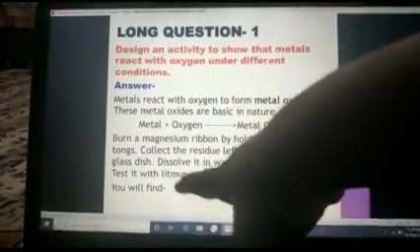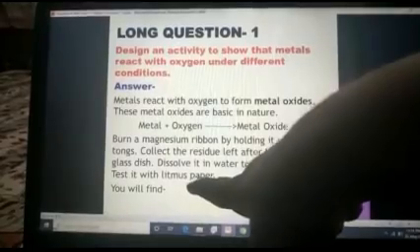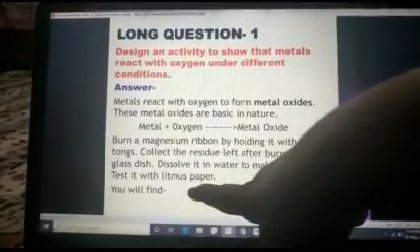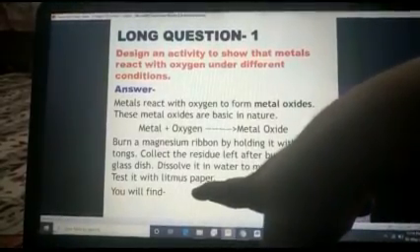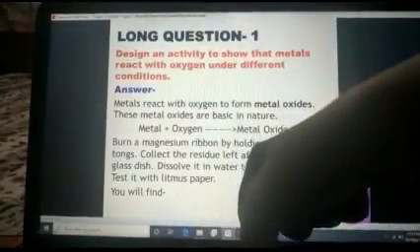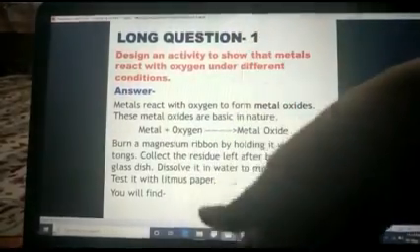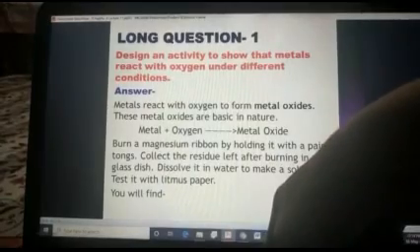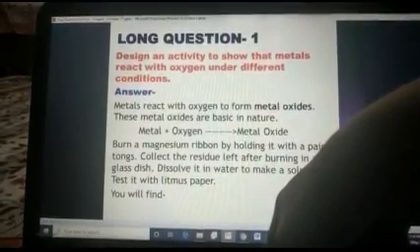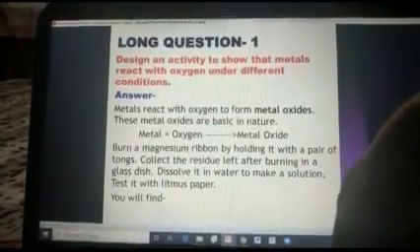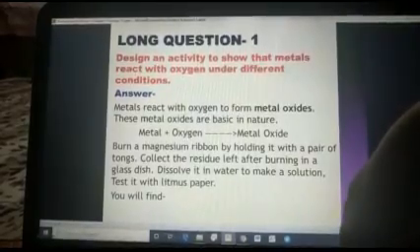What will happen with litmus paper? Red litmus paper will turn blue, and if we use blue litmus paper, it does not show any change, because blue color is the indication of the presence of a base. Clear, as you have studied in your previous class.